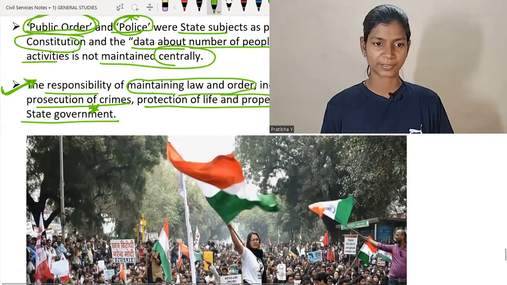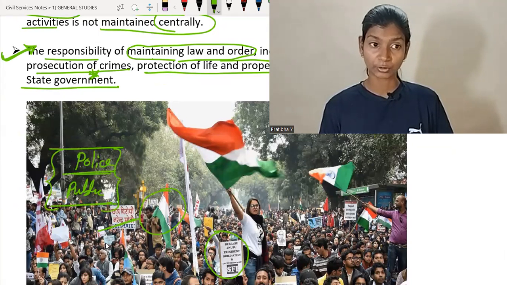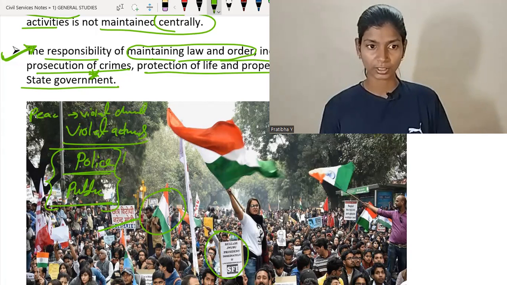You can clearly see in this picture, people raise protest on some issues. If they disrupt public order, police come to settle the issue or arrest some people if they do not maintain law and order and protest through violent activity. If the protest is peaceful, it is good. But if it takes a violent character, then it is not good for public order and for maintaining harmony in that society.